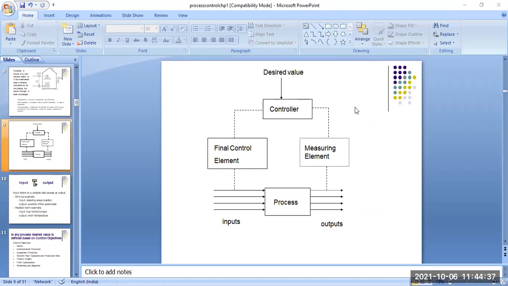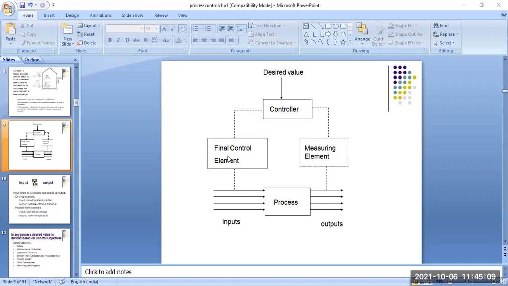Next, we go to the next slide. This is a block diagram of the process industries. This is the process, that means the process control industry, and it has different types of inputs given to the process system. Then it is processed and the output is given here. But it is also connected to another element.